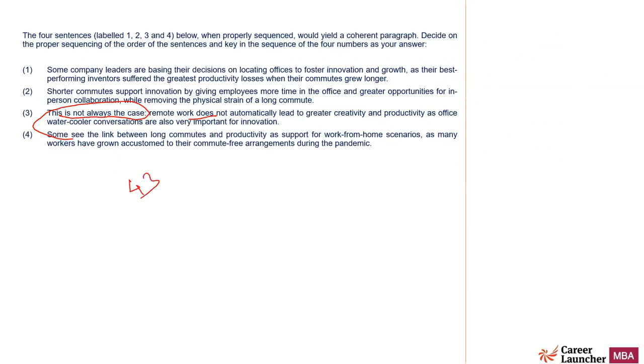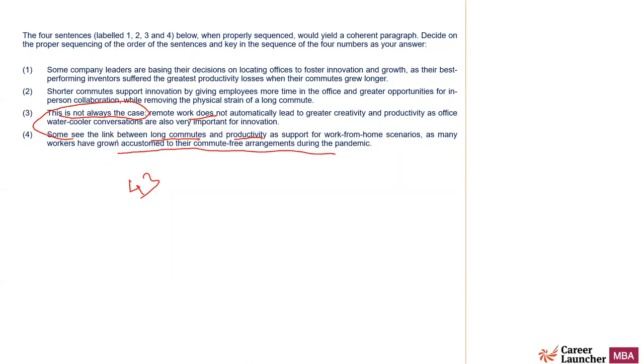Let's see. 4 talks about how some see the link between long commutes and productivity as support for work from home scenarios. So there is some link between long commute and productivity, right? And some people see this as a reason that they should work from home as they have been doing it during the pandemic. Now, 3 says that this is not always the case.